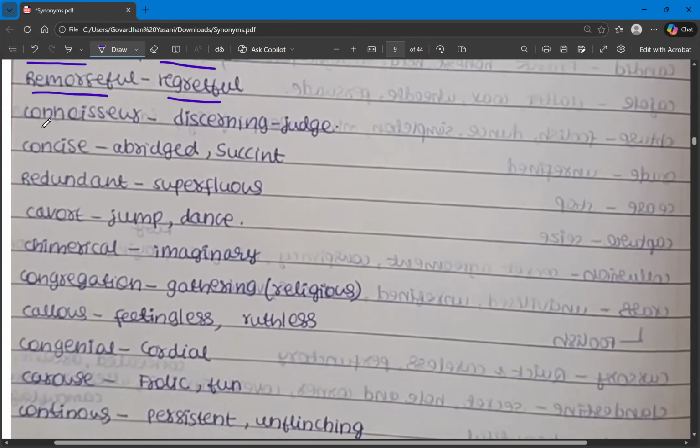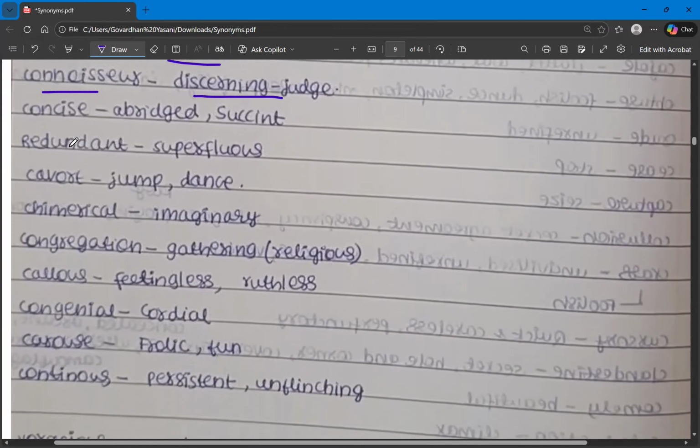And then we have connoisseur. Connoisseur means who has ability to judge either in food, in eatery. So connoisseur means who is a judge, discerning judge. And then we have concise.